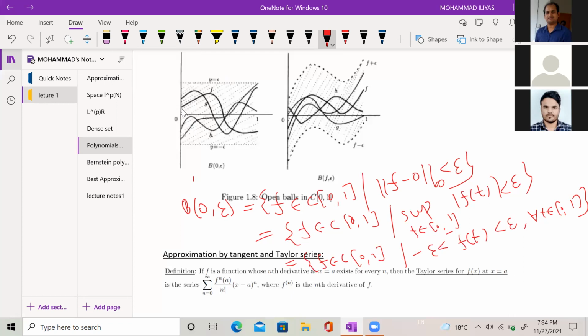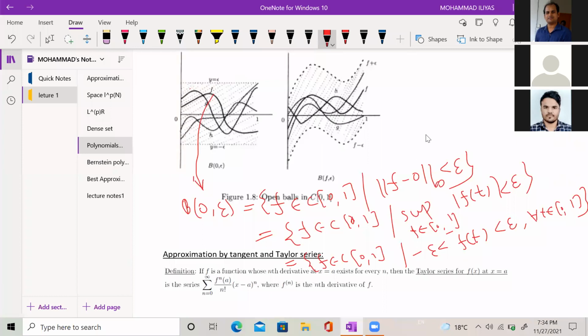Suppose this is function f which lies between this band. So this f belongs to this ball. And g, you see g is also between this band, so g belongs to this ball also. Again this h lies between this band, so h belongs to this ball also. So the ball with center 0 and radius epsilon is basically a band between minus epsilon and plus epsilon.